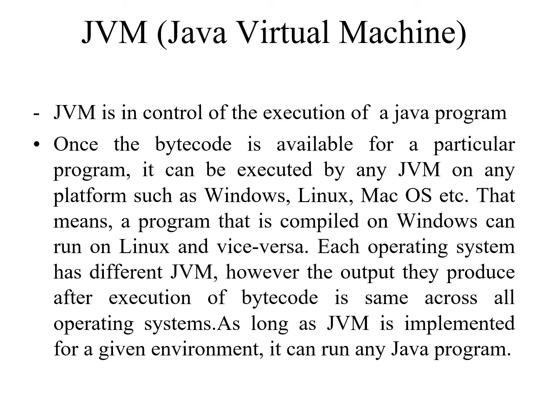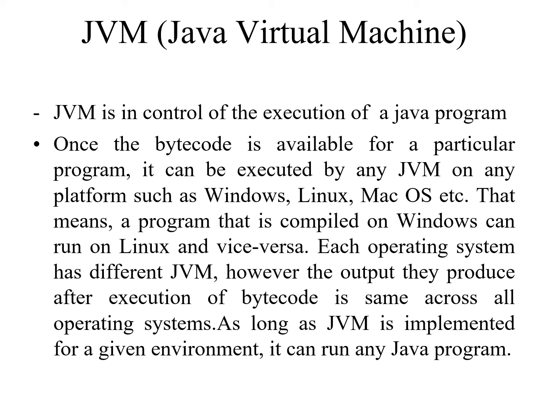JVM is responsible for execution of a Java program. Once the bytecode is available for a particular Java program, it can be executed by any JVM on any platform such as Windows, Linux, Mac OS, etc. That means a program that is compiled on Windows can run on a Linux machine and vice versa.